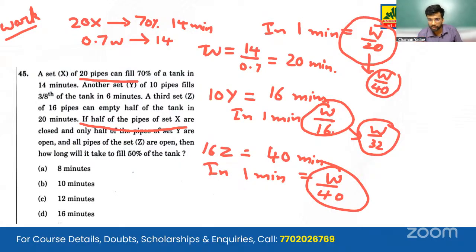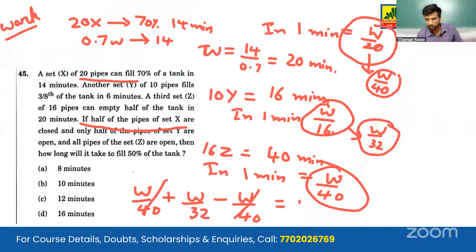So the overall work that we derive is W by 40 of X, because they are filling, plus W by 32 of Y because they are also filling, negative W by 40, the work of Z, because they are emptying the tank. We cancel these two. We get W by 32 as the amount of work done in 1 minute. So in 32 minutes, the entire work will be done. And to fill the tank 50%, 32 divided by 2, 16 minutes will be our